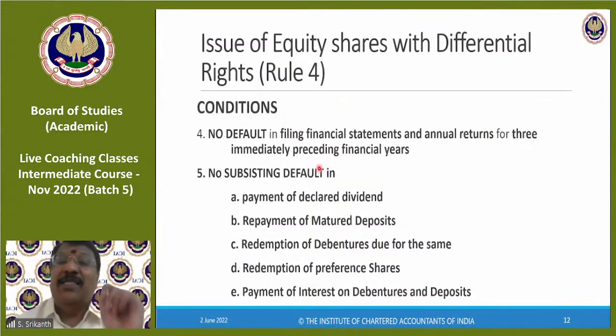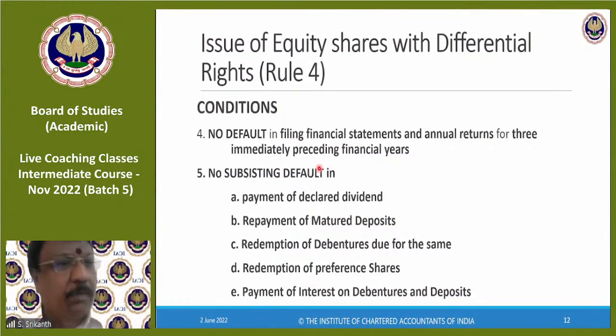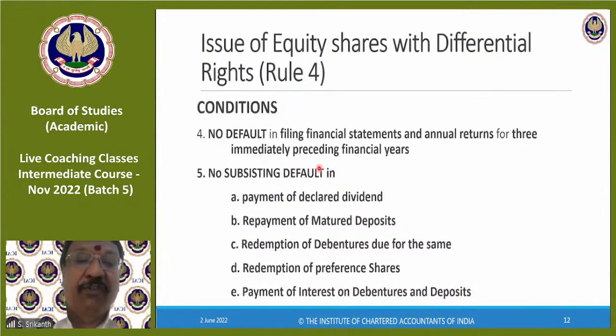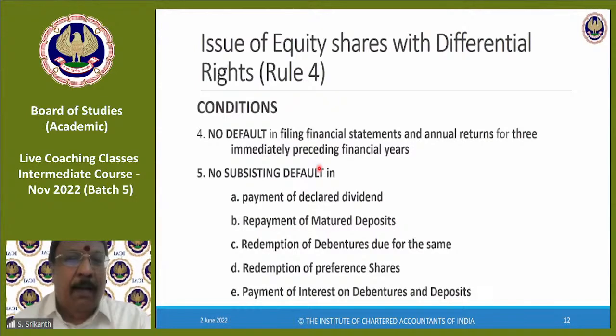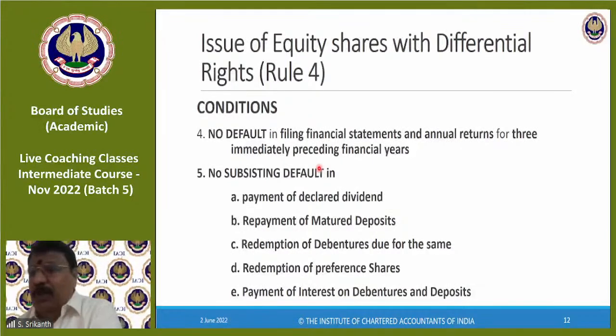So if there is any default in any of these things, you cannot issue differential voting rights. In the exam, they will ask you a question where they will talk a lot about DVR and finally they'll put a hook and they will say, company has defaulted in repayment of deposits. In which case, if it's a multiple choice, they will try to give you all sorts of things. Basic answer is, company cannot issue equity shares with differential voting right because there is a subsisting default in repayment of matured deposits. That's all.